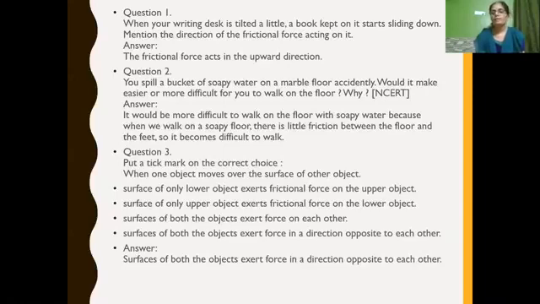So there will be a frictional force which acts in the opposite direction, isn't it? So now let us see the options. Surface of only the lower object exerts frictional force on the upper object. Second option, surface of the upper object exerts frictional force on the lower object. Surface of both the objects exerts force on each other. Last one, surface of both the objects exert force in a direction opposite to each other. So the fourth option is the correct answer. The surface of both the objects exert force in the direction opposite to each other.